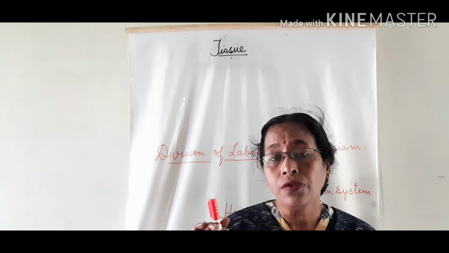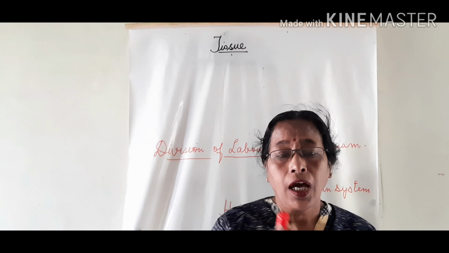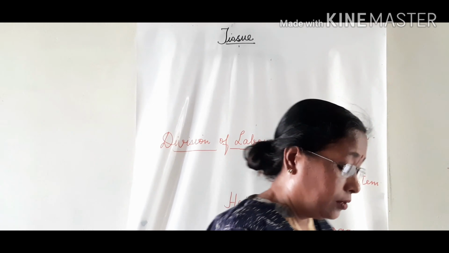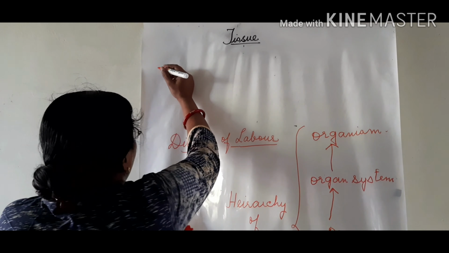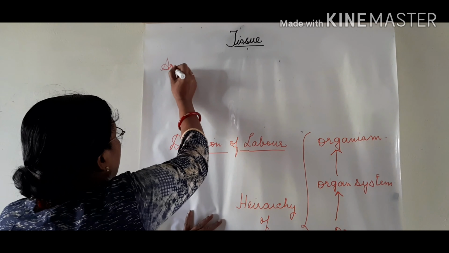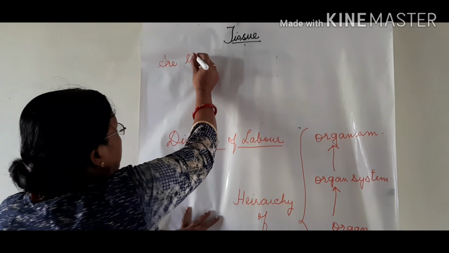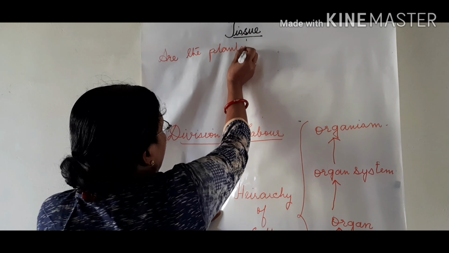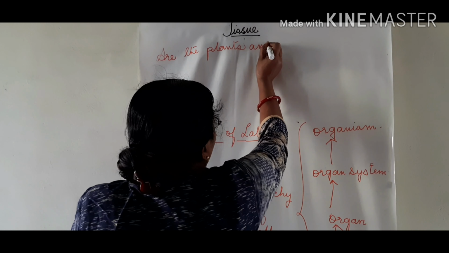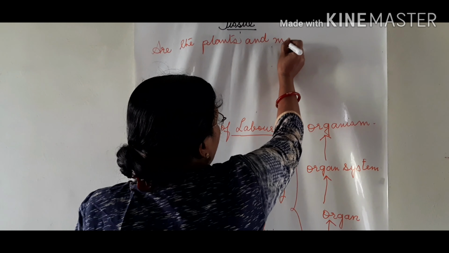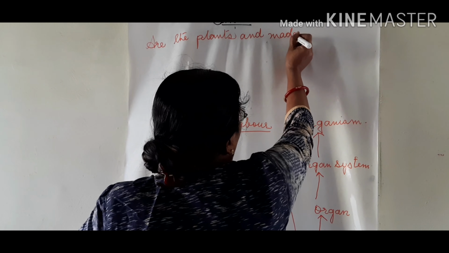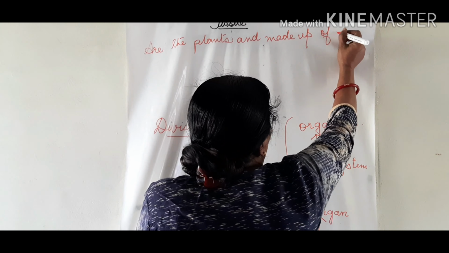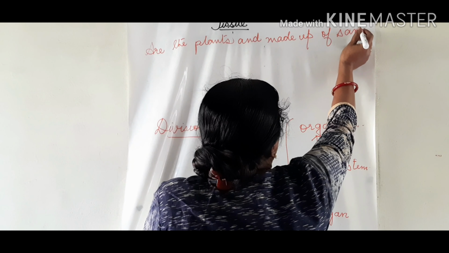Now the next question is, do the plants and the animals have the same types of tissues? Are the plants and the animals made up of the same type of tissues?